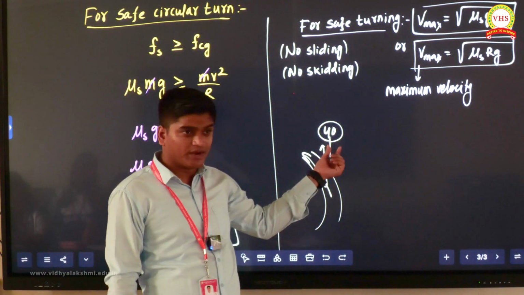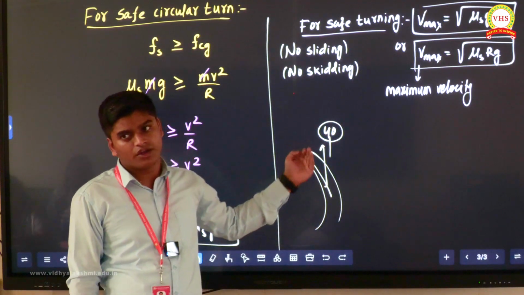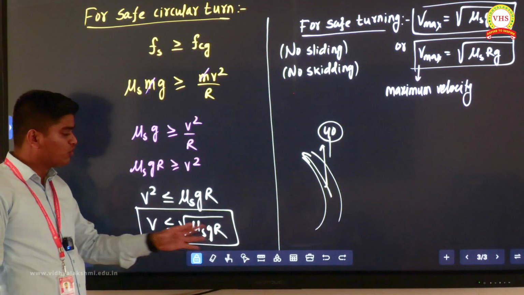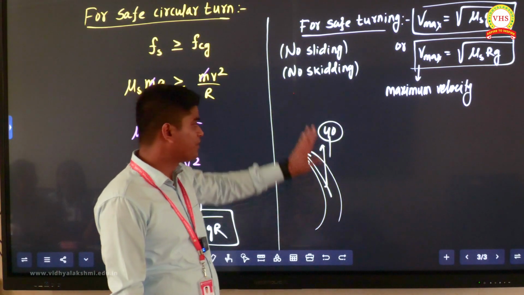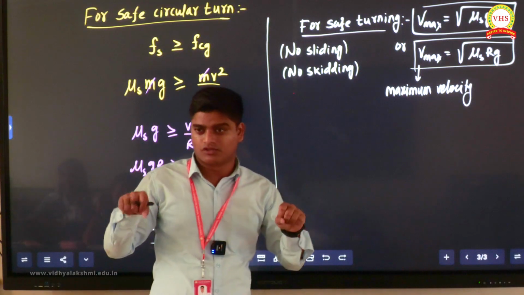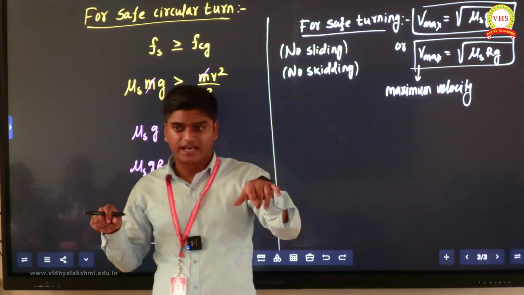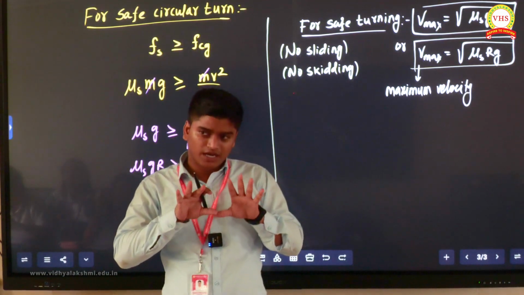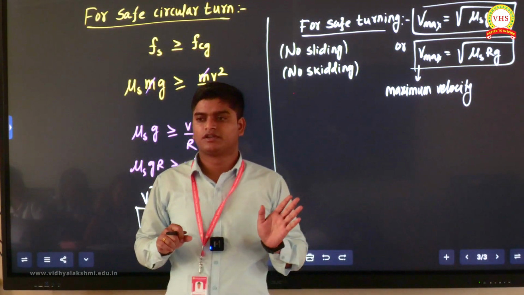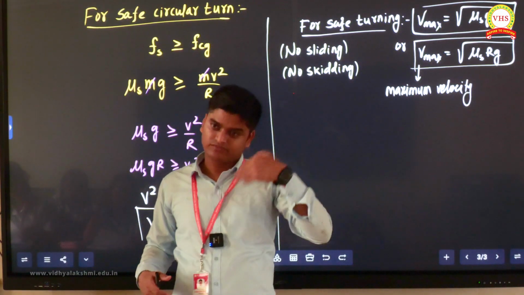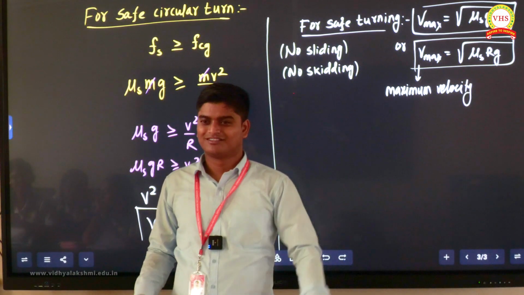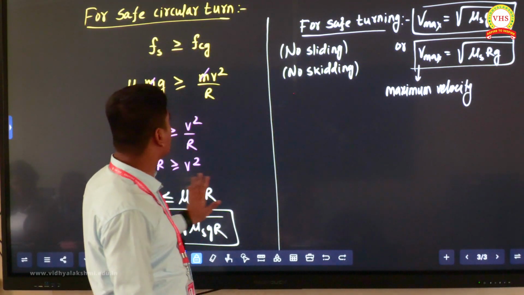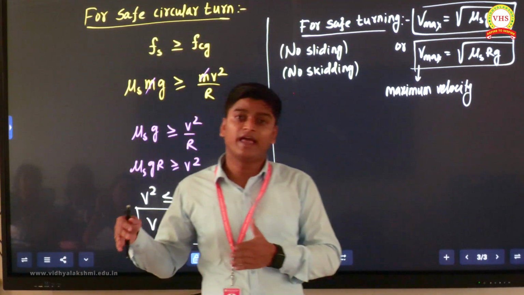So either with 40 km per hour you can go or less than that, because for safe turning the formula is v less than or equal to root under mu s g r. So hereafter, even if you are riding a bike or scooty, when there is a circular turn, be careful. Always go with safe velocity. The less velocity you go with, the better you can turn. With high speed you will end up in hospital. So be careful. This is what we understood about the motion of a car on a level road.